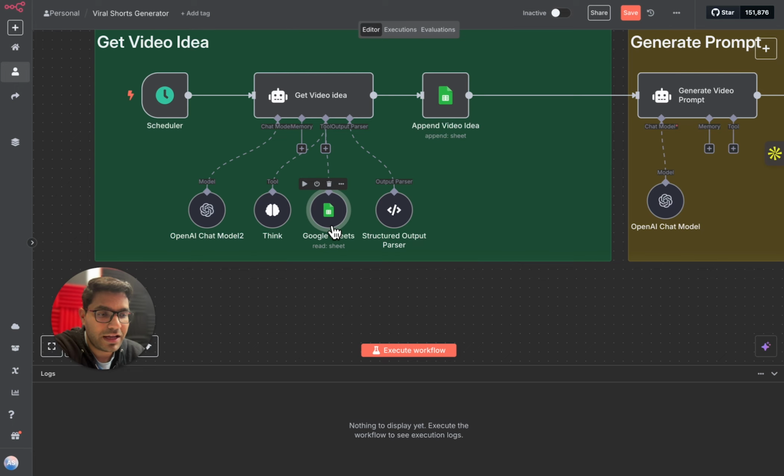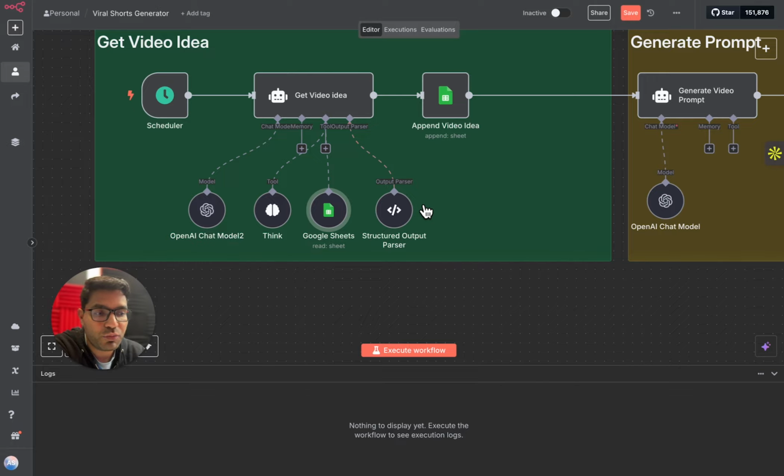So what we are doing here is that our AI agent is pulling all the rows from this Google Sheet so that it doesn't come up with the same idea that it has previously created. We have given in the system prompt of this AI agent to check the current Google Sheet, check all previously created viral video ideas, and come up with a new idea. That's why we are adding a Google Sheet here.